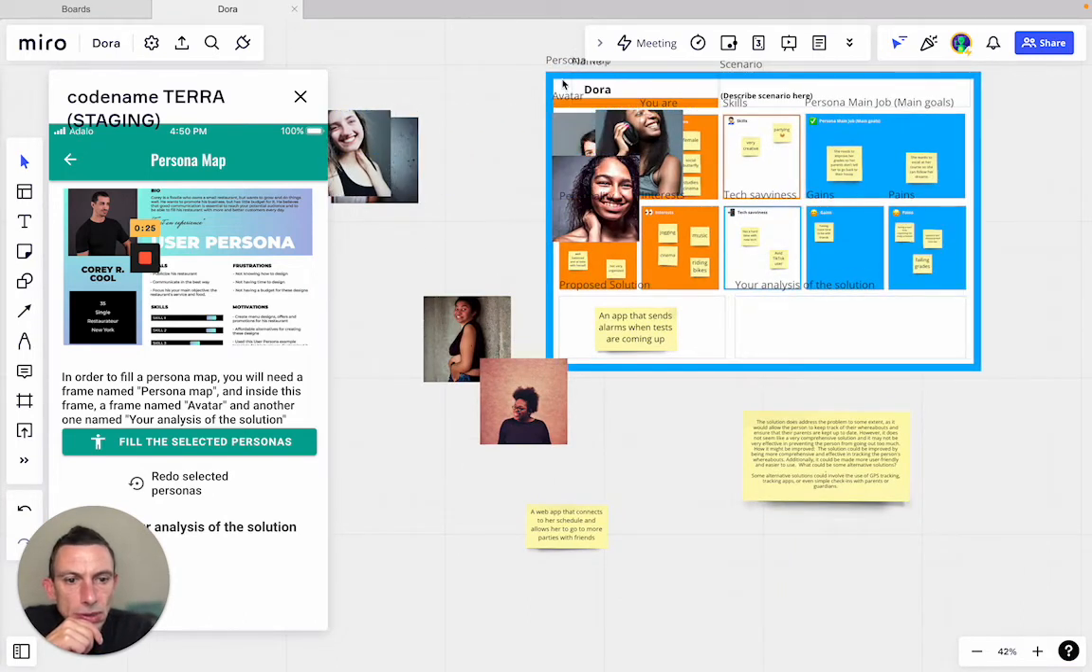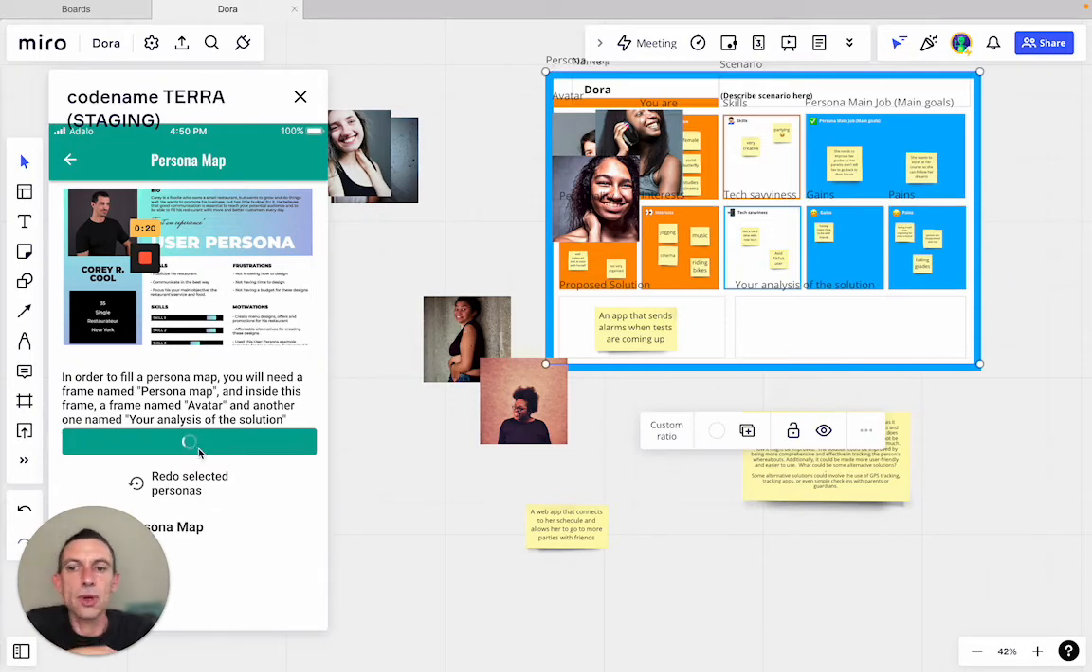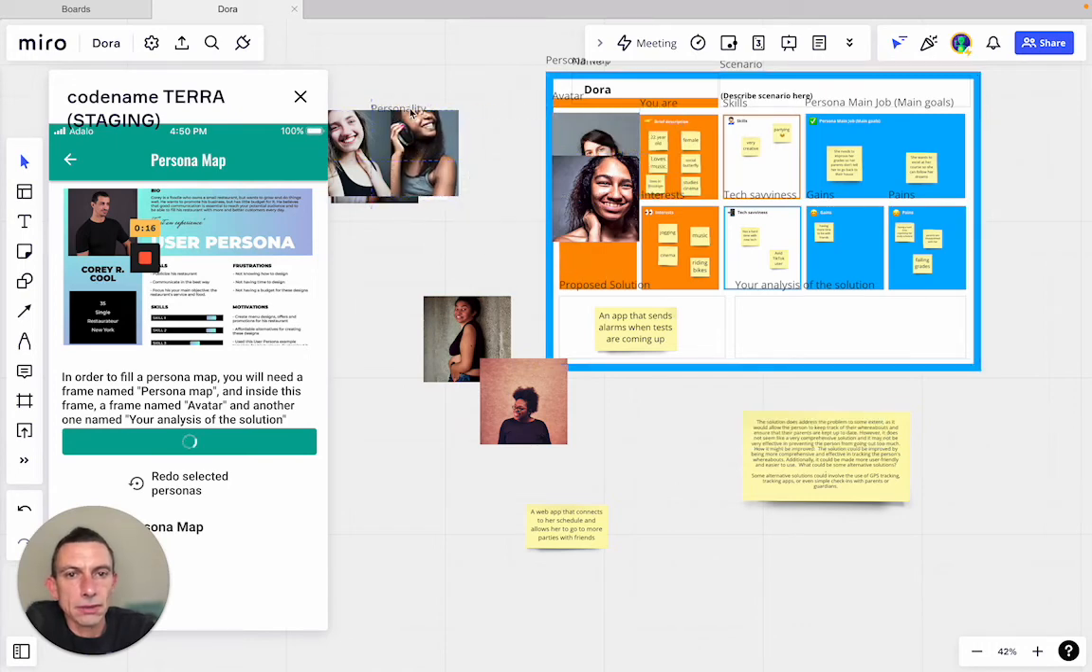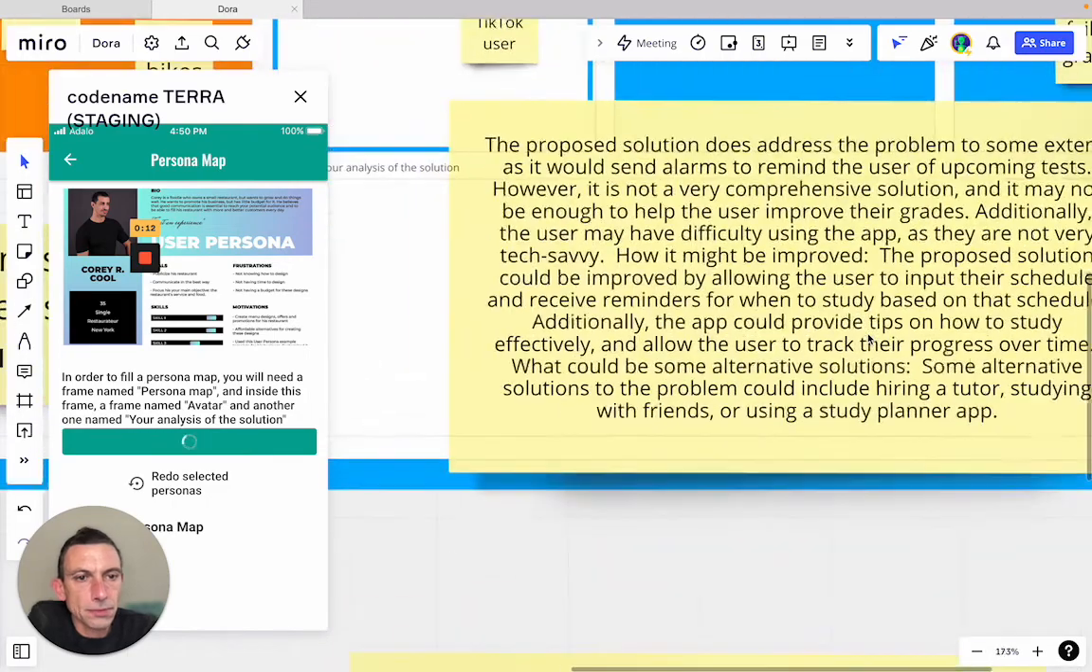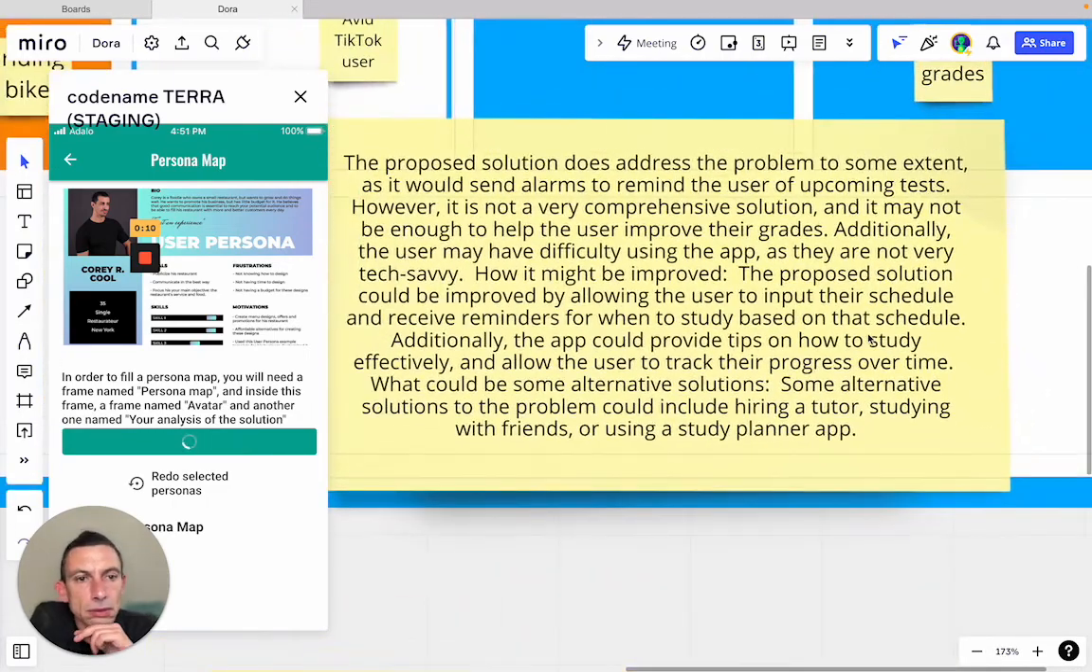For some reason, it didn't work. Let's try one last time. Okay, so here is some of the feedback. As you can see, it's more on point to what we get. I'll demo the last